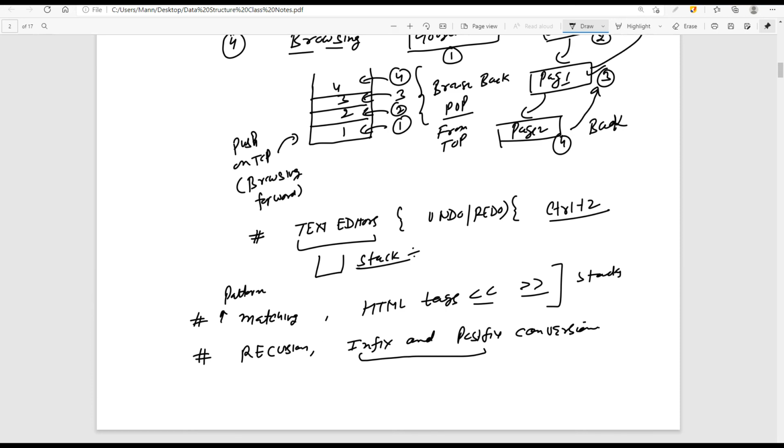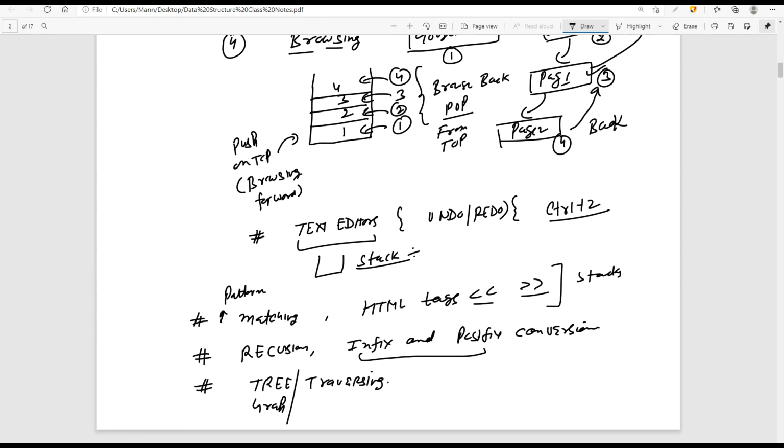And one important application is tree traversing, or graph traversing: how to traverse a particular tree or graph using the stacks. So there are a lot of applications of this concept.